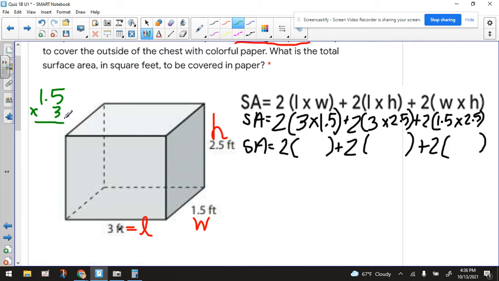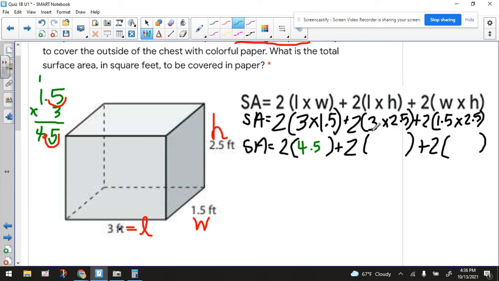We would multiply as though they were whole numbers. 5 times 3 would be 15. 3 times 1 would be 3, plus the 1 would be 4. But you wouldn't put 45 here. Why? Because these are not whole numbers. This is a decimal. This is one position away from being a whole number. So that means we have to move this one position away from being a whole number. So that product would actually be 4 and 5 tenths.